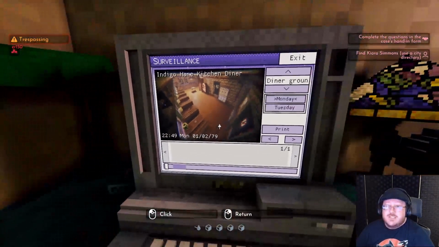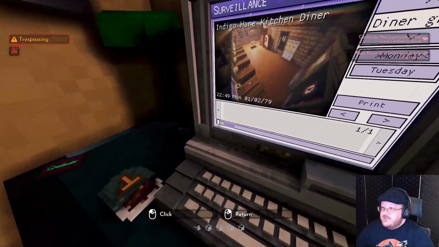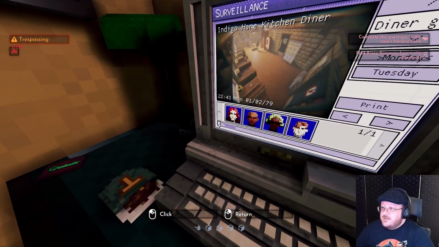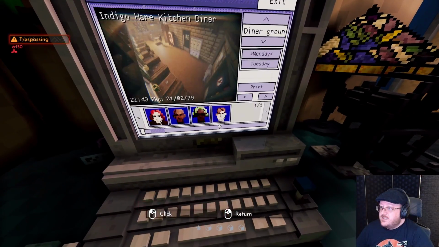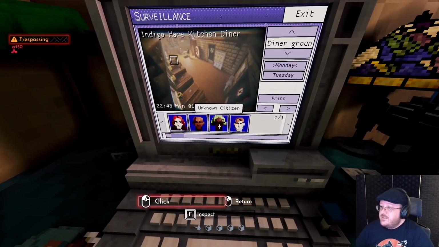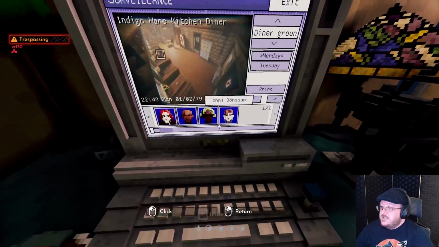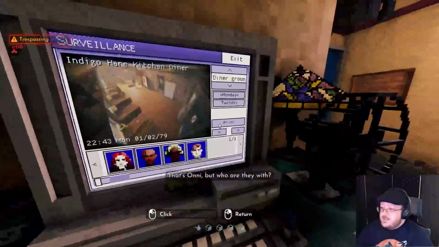Oh, he's sitting with somebody. I apparently found it and then scrubbed right past it. Oh, there's Oni. So who's he sitting with? He's sitting with this unknown citizen. No, but who are they with?